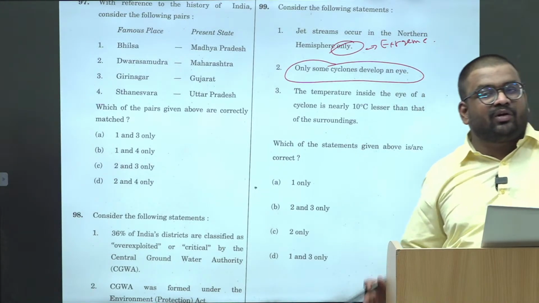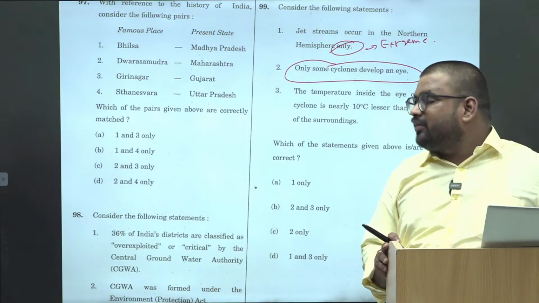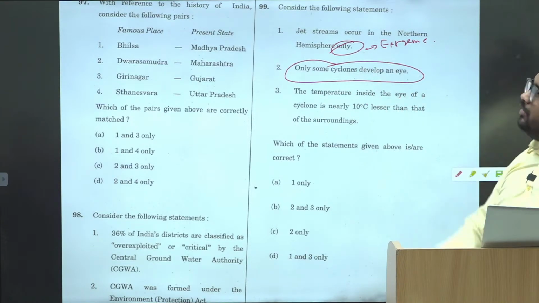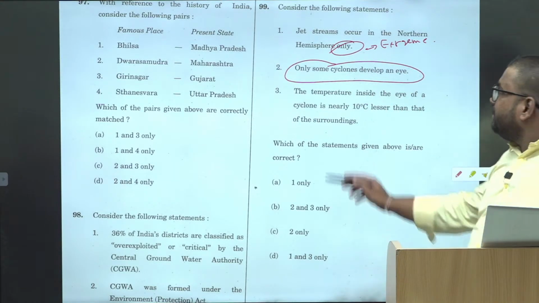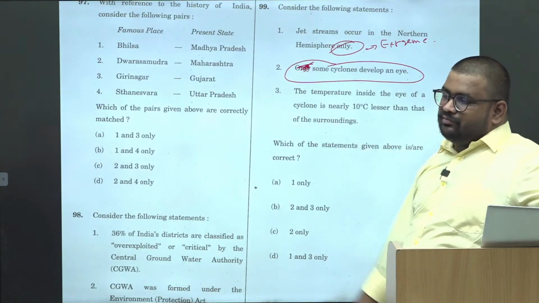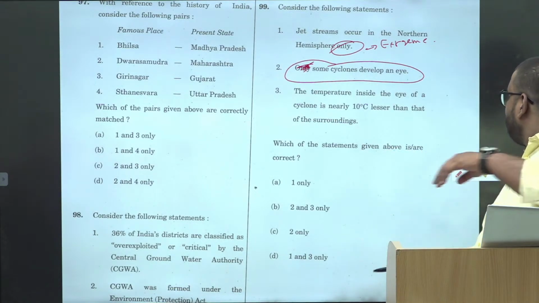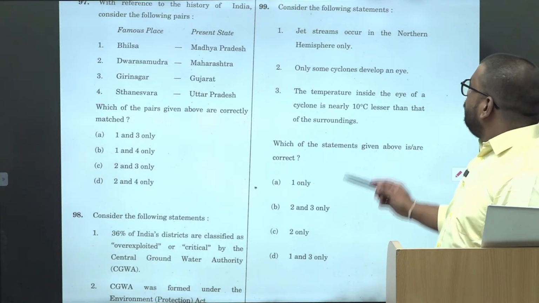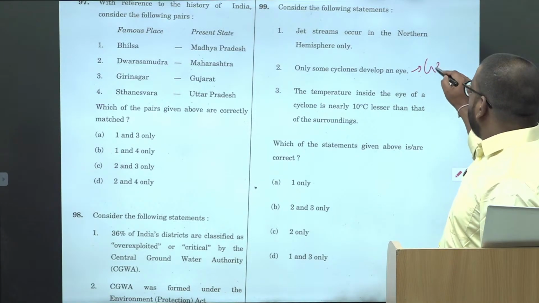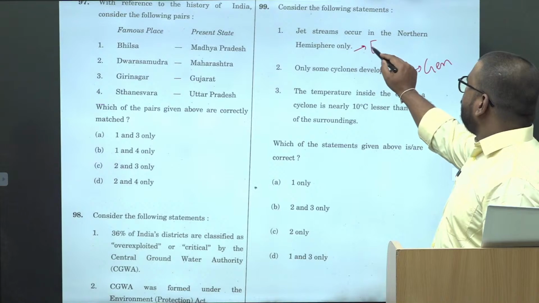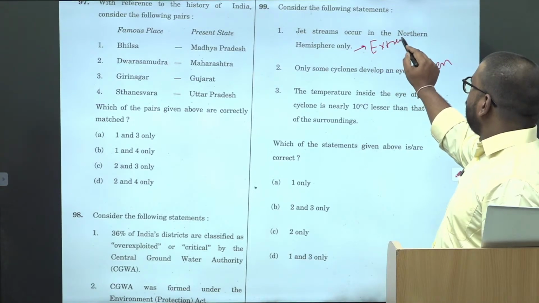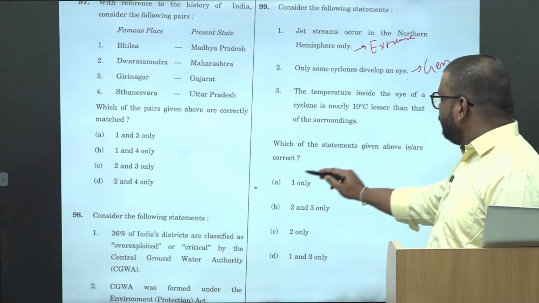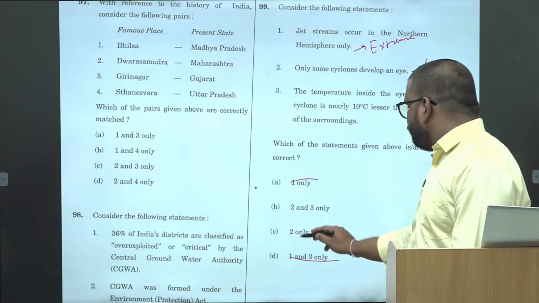Just by saying the word only, don't consider it as an extreme statement. What they are saying? Only some cyclones develop an eye. Okay, so even if they eliminate the word only, nothing is going to change. That means it is not an extreme statement. No. So this is a general statement. This is an extreme statement. Right. So 1 is eliminated and 2 is correct.